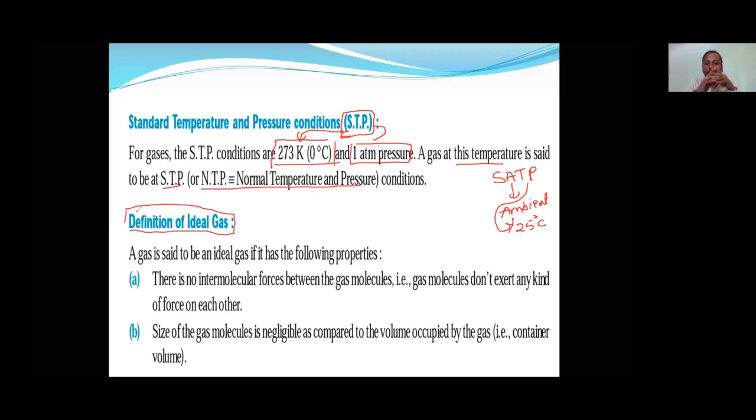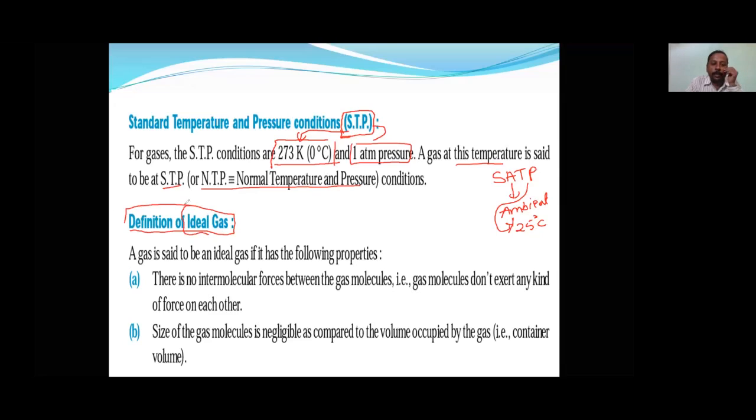We have completed the basic terminology which we are going to use in the states of matter. Fundamentals we have started, and now we are going to start about the gas. So what is an ideal gas?